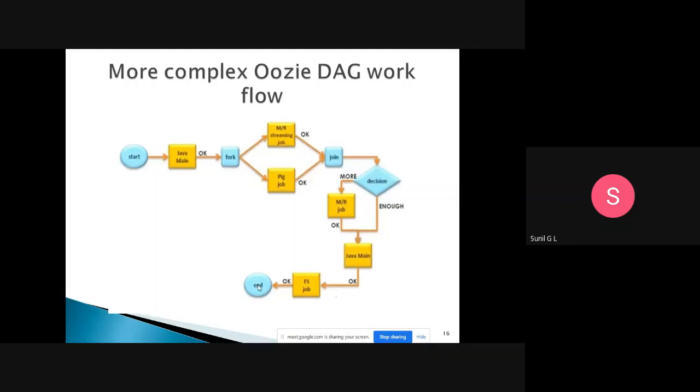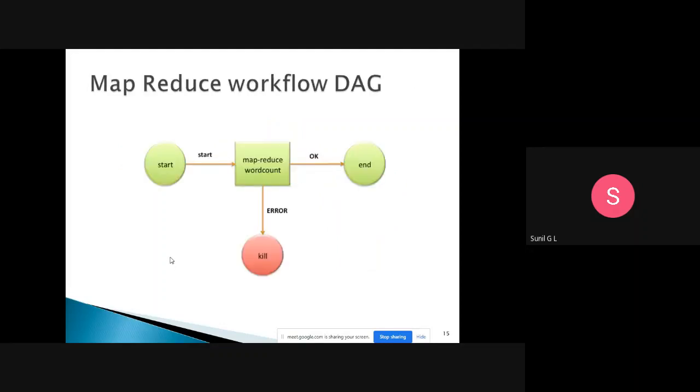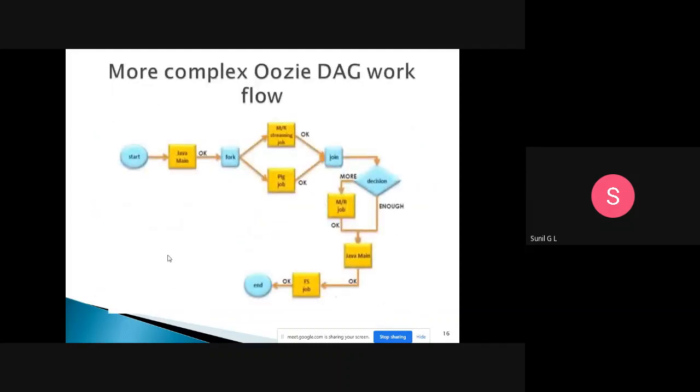So it means here we are executing the jobs one after the other. The output of one job will be the input to the next job. So this is a directed acyclic graph for the Oozie workflow. In this Oozie we will have three main things: bundle, coordinator, and workflow. Workflow, coordinator, and bundle are very, very important.